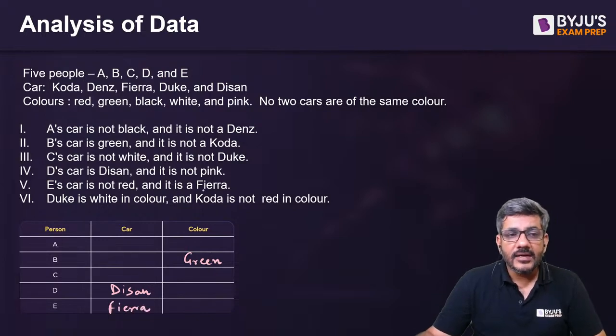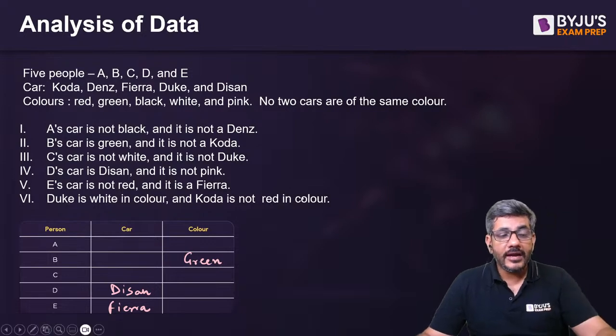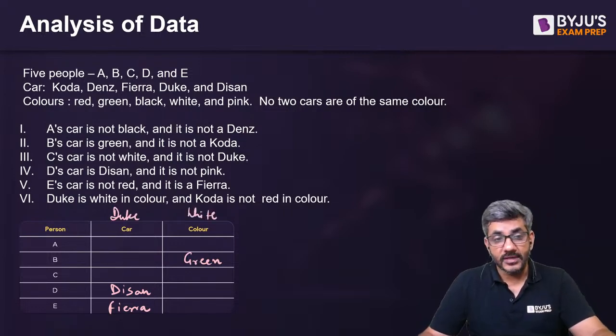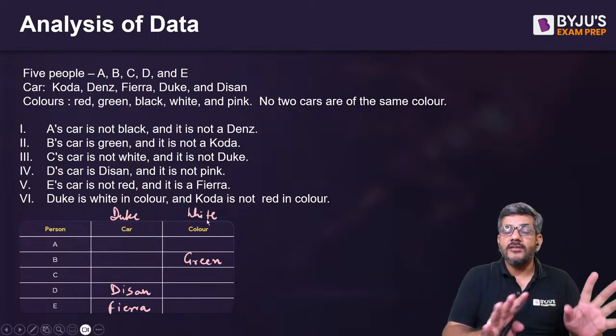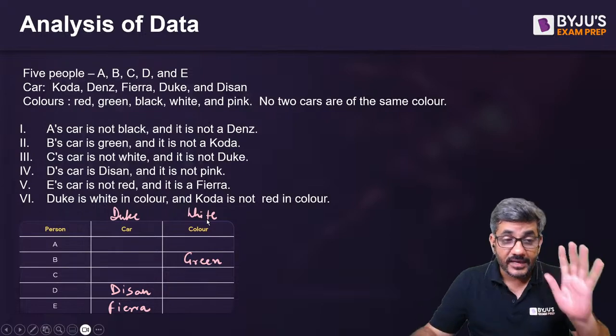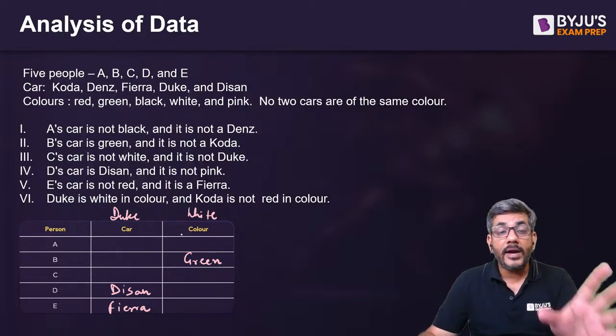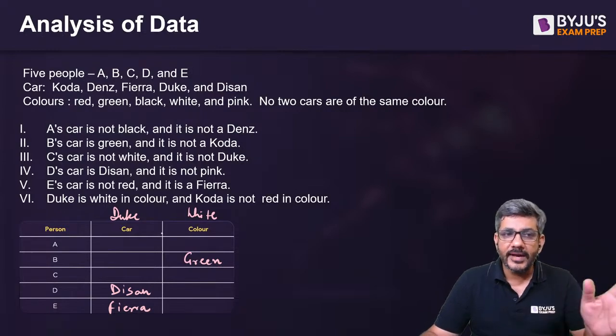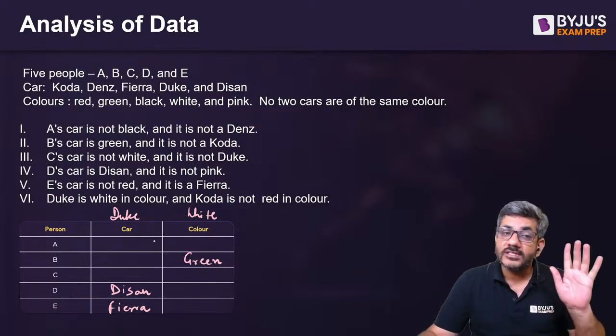Right? And Duke is white in color and Koda is not red in color. Duke is white. That means whenever I would be writing Duke here, that would be white in color. That also has to be written. So first of all, we put up the information which was the most specific info, लेकिन उससे बात बनी नहीं. हालांकि I can straight away say Duke white would be either with A or with C.